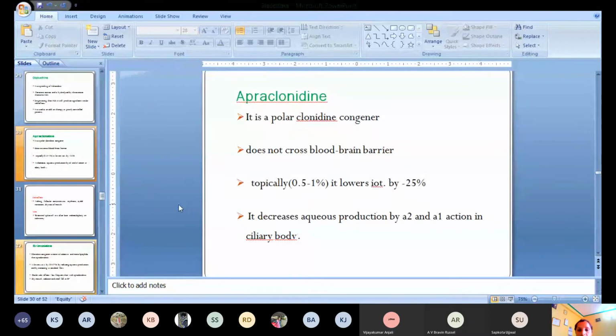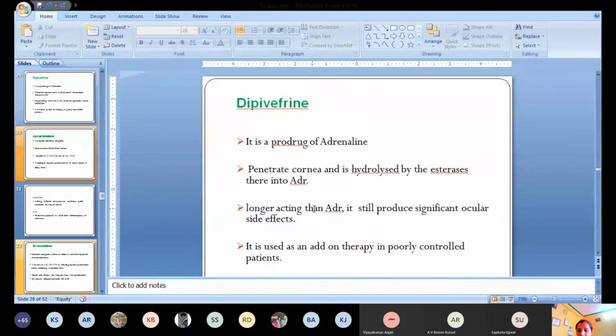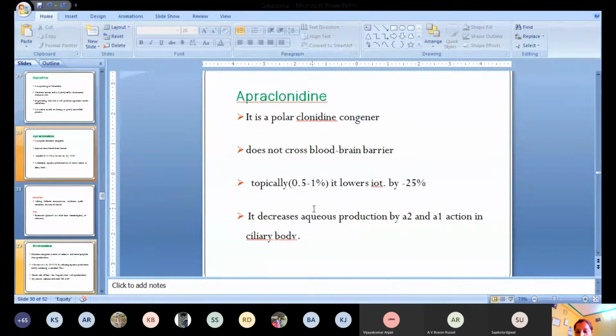Next is apraclonidine. This is also an alpha adrenergic agonist, a clonidine congener. You know what clonidine is? It is a central sympatholytic drug, mostly used in case of hypertension. So these drugs can also be used in open angle glaucoma. It is a polar congener, that means it is a water soluble drug that does not cross the blood-brain barrier. But when you instill it by the topical route in the eye, it lowers the intraocular tension by 25%.